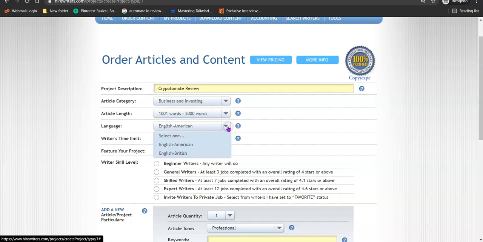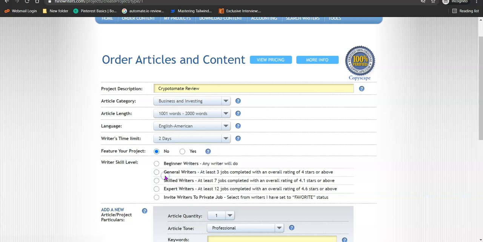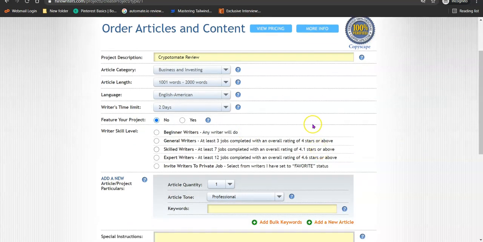Okay, so you can determine the English language you want to use here, British English or American English. Okay, so you can specify the date. So if it's 1 day you want them to write the article, you can specify here, and if it's 2 days, I usually go with 2 days to give them more time to do their research.